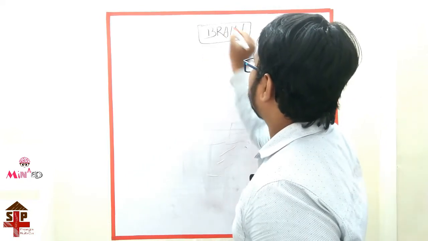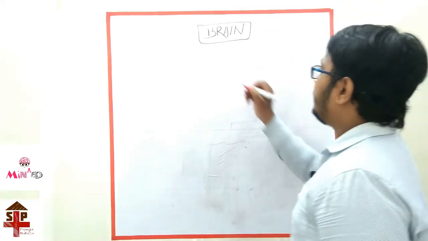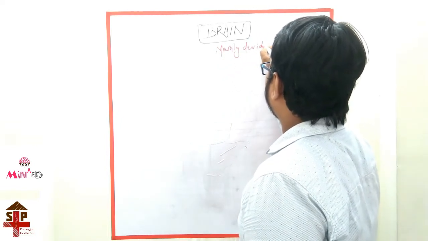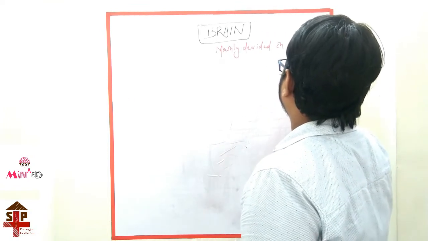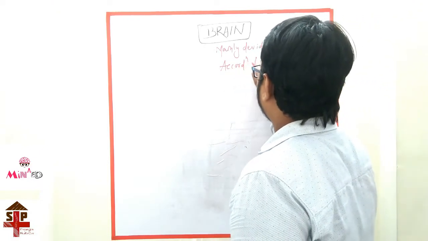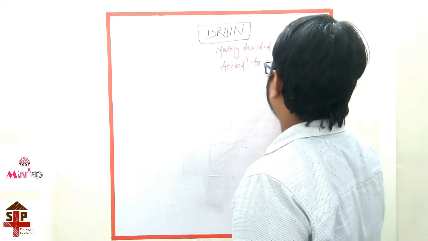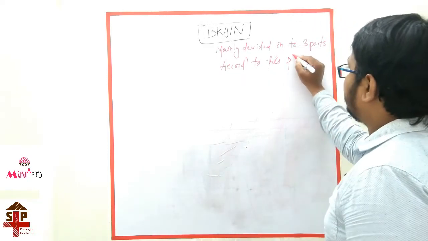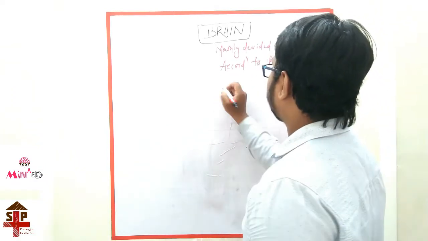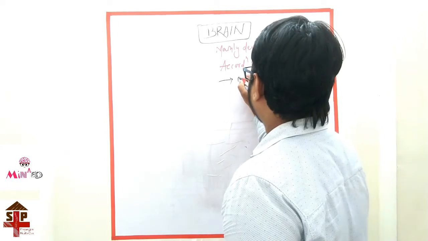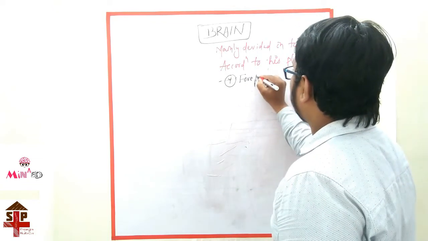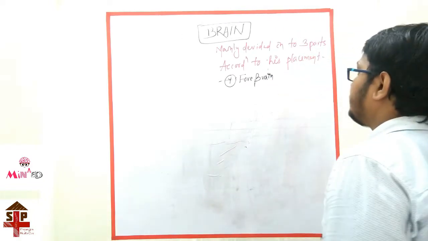The brain is mainly divided into three parts according to its placement. First one is the forebrain.